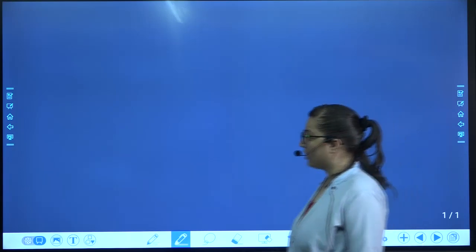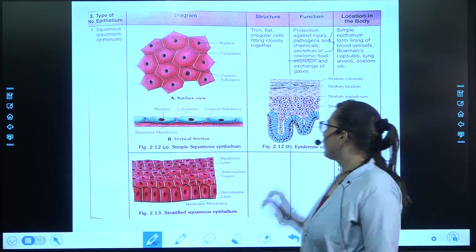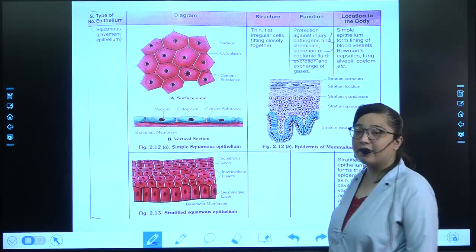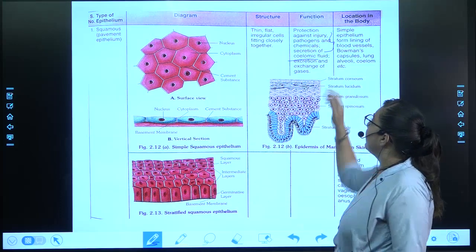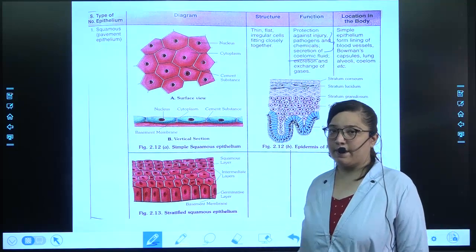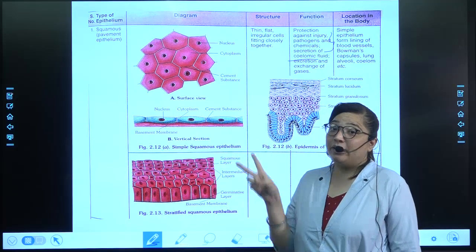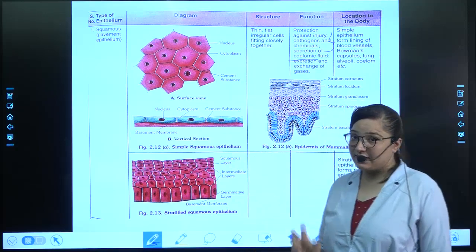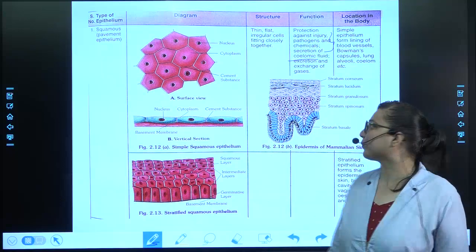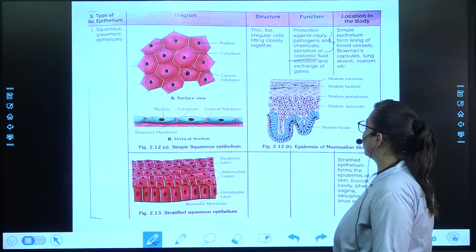So for its secretion, which epithelial tissue is used? It is this. It will protect against injury, pathogens and chemicals, and it will help in the secretion of the coelomic fluid. There are many layers, and the two basic layers are ectoderm and endoderm. Between the two layers there is a fluid called coelomic fluid, and that is produced by squamous epithelial tissue. Next, it helps in excretion and gaseous exchange.